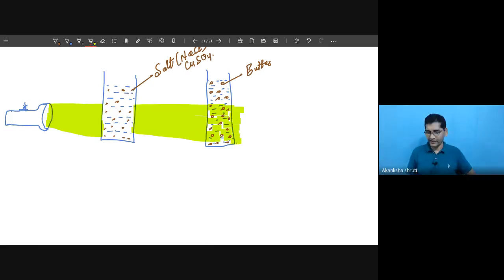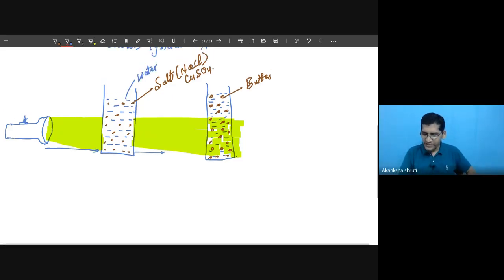So the light which enters here comes out of this, but the path of the yellow color inside this salt solution, this water, will not be visible to you. But the yellow color inside this milk will be visible to you. So water plus other things in milk.